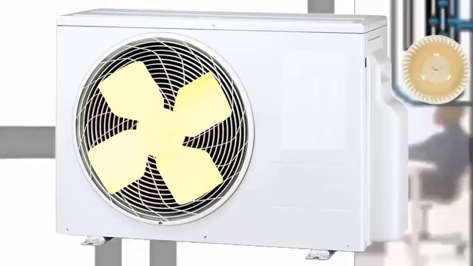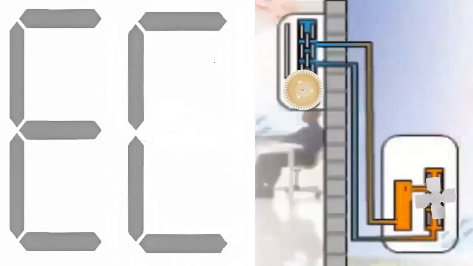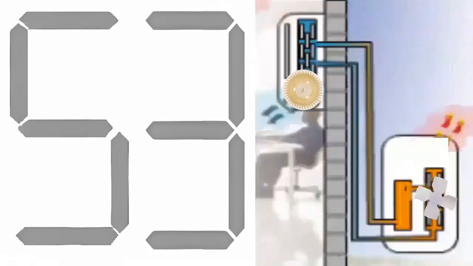In most cases, the EC53 error appears when the temperature sensor is not in the proper location or is not installed correctly, possibly due to a faulty or loose connector. The sensor's deterioration often occurs because it is exposed to harsh outdoor conditions, as it is attached to the condenser coil of the air conditioner.